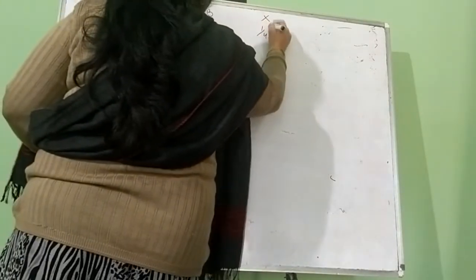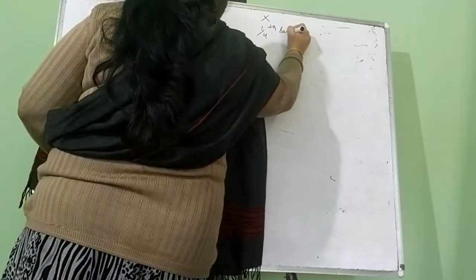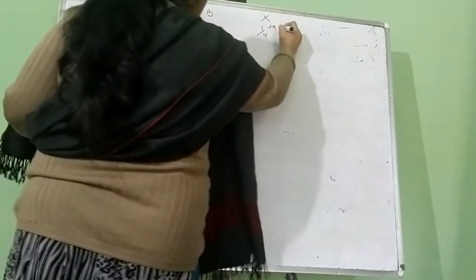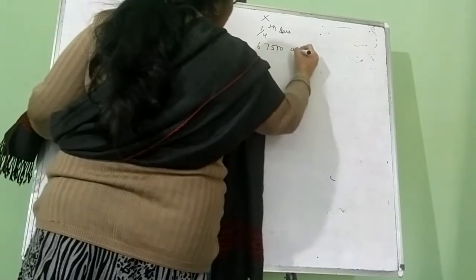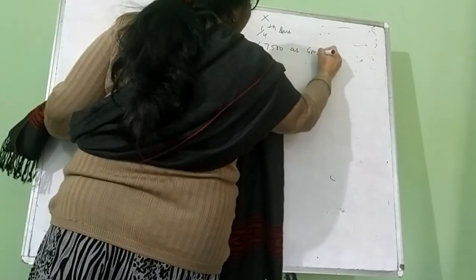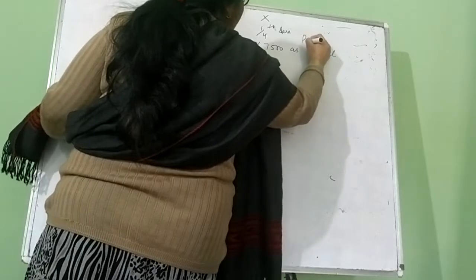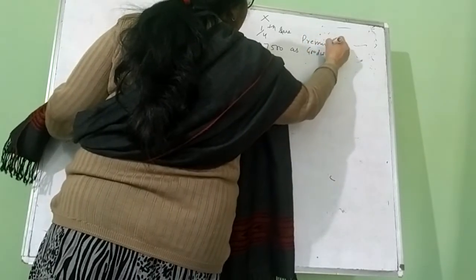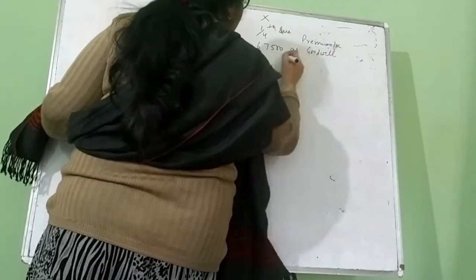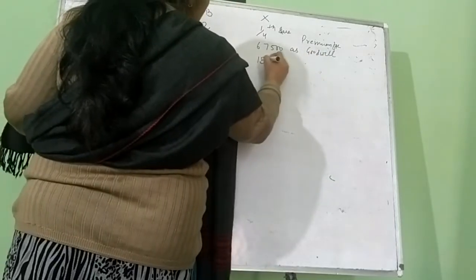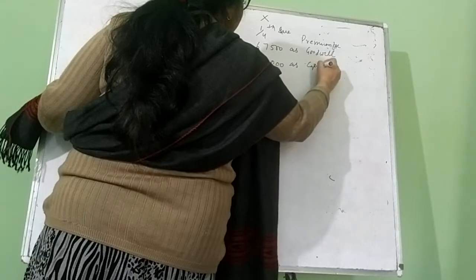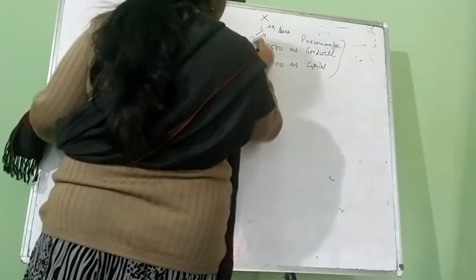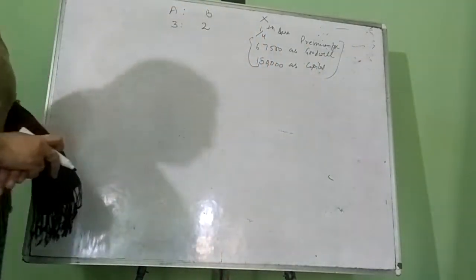For this share, X is bringing 67,500 as goodwill, that is, premium for goodwill, and X is bringing 1,50,000 as capital. These two things are brought in by X in the business.